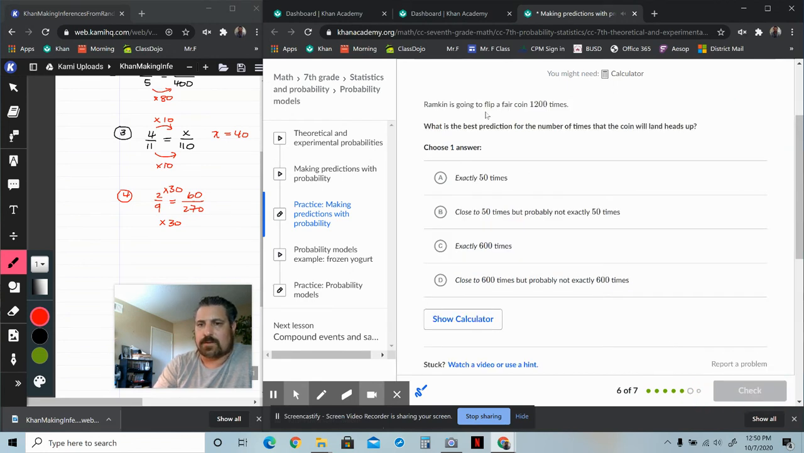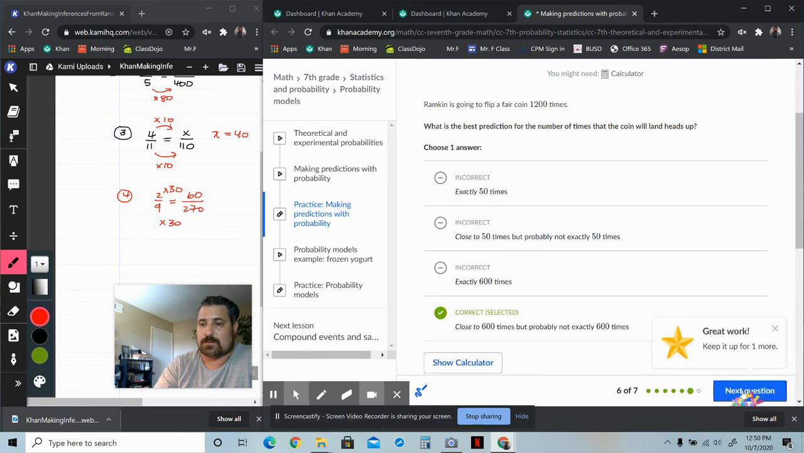Ramkin is going to flip a fair coin 1,200 times. What is the best prediction for the number of times that the coin will land heads? Okay, well, heads half the time, right? So half of 1,200 is what? 600. Is it going to be exactly 600? No, it's going to be close to that.